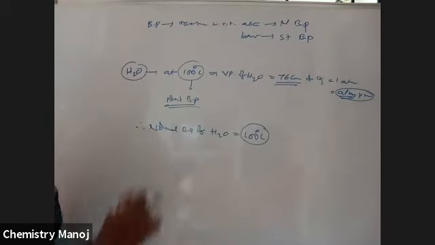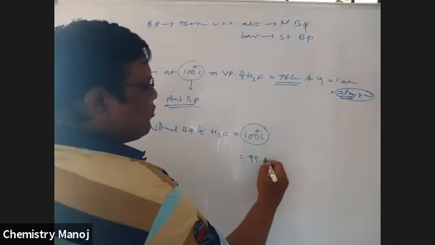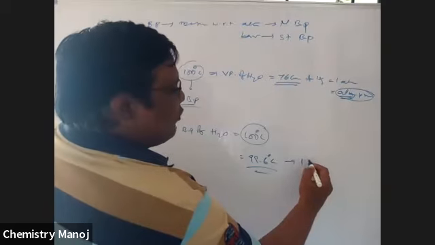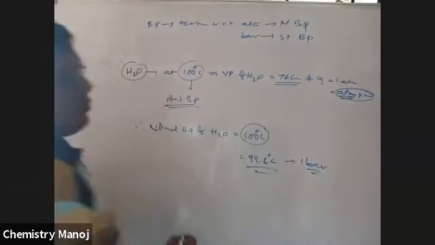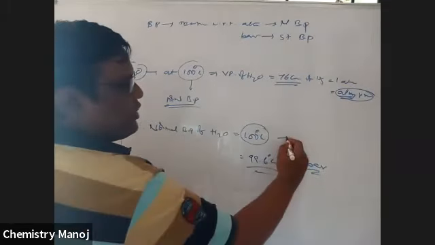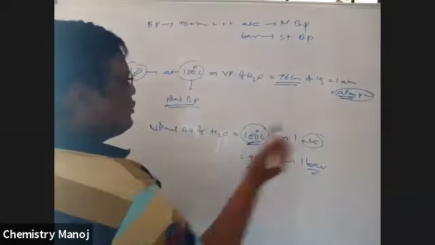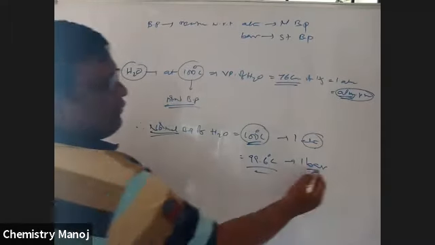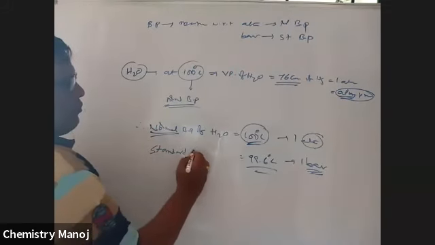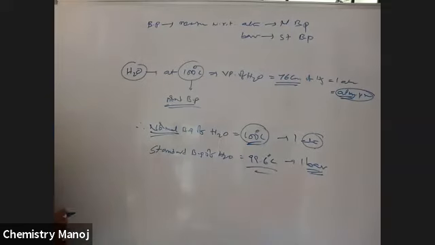But if it is expressed in bar, the same value is 99.6 degrees centigrade. To reach 1 bar, 99.6 degrees centigrade is sufficient. To reach 1 atmosphere, 100 degrees is required. So with respect to atmosphere, that is the normal boiling point. With respect to bar, that is the standard boiling point of water.